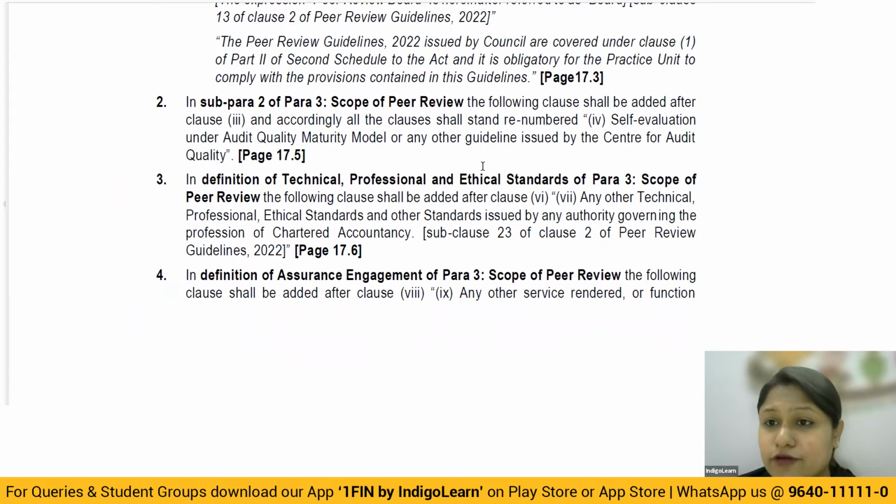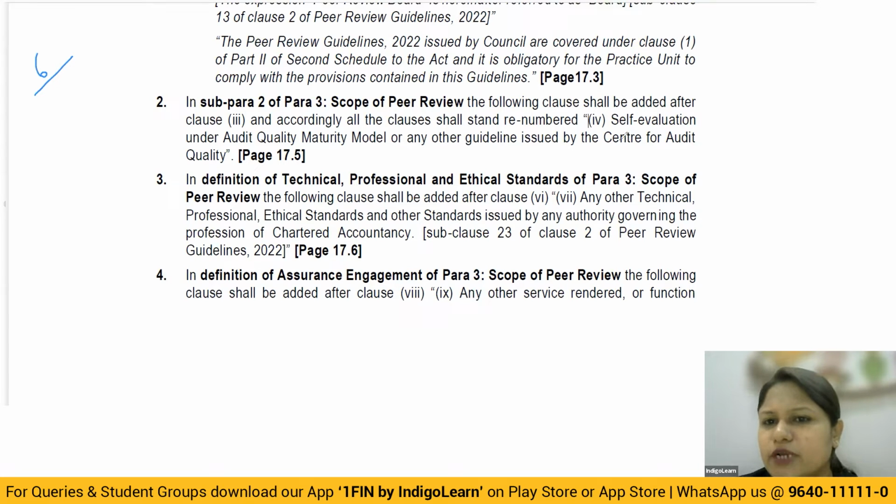Understanding? So with these two particular clauses which have been picked up in peer review, you have to be very careful. If you don't adhere to the peer review guidelines, it will be a contravention of the guidelines, because of which you will be guilty of professional misconduct under clause 1 of part 2 of the second schedule. All right, so that's an important one. Then scope of peer review. In scope of peer review, we study that there are altogether 6 scopes or 6 things already given. Like when we talk about whether technical, professional, ethical standards have been followed or not. Then when we talk about the quality of reporting, then quality of services rendered and all that, correct?